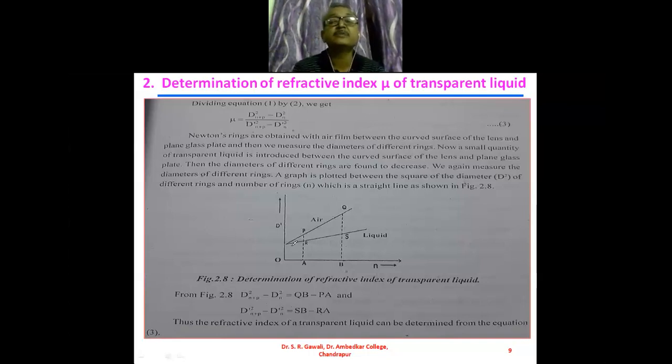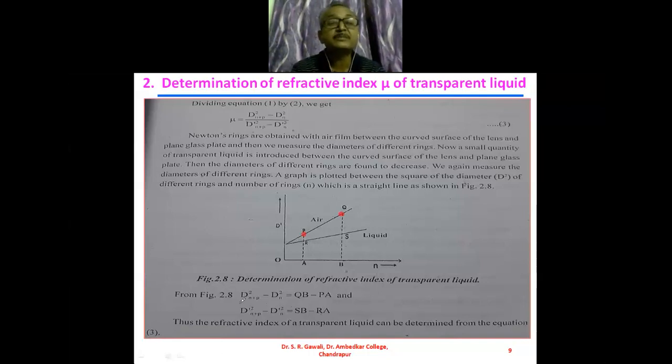So these two straight lines are there, and if we take any 2 points on this straight line, suppose P and Q are the 2 points, then we draw the perpendicular from these 2 points. R and S are the intersections on the other straight line. Now we obtain the difference between the squares of the diameters.